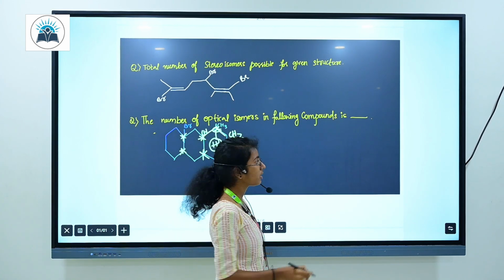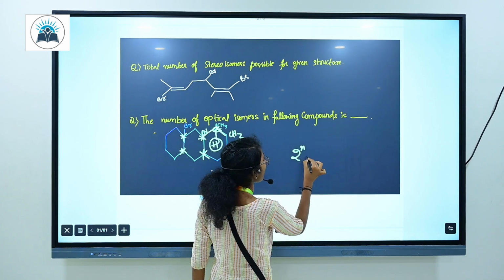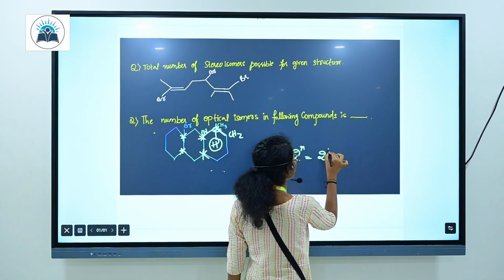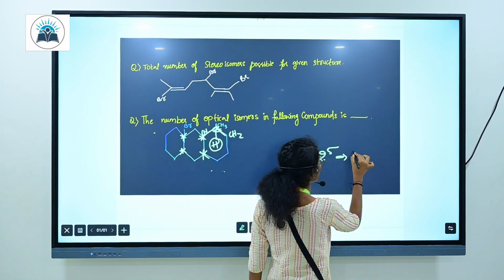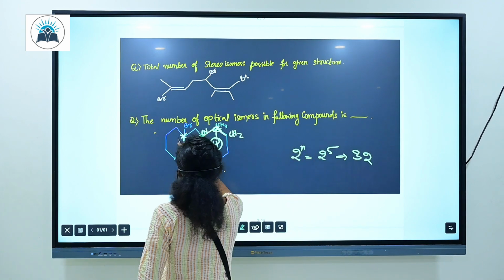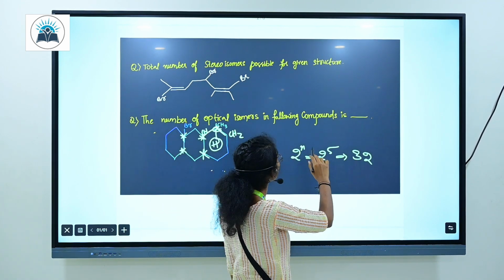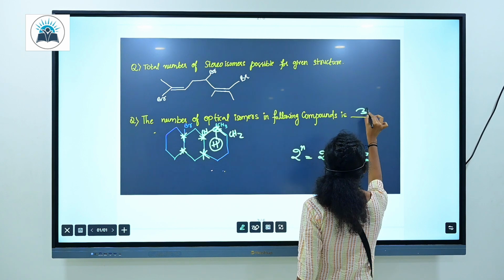So we know the formula 2 to the power of n. We have to substitute in the place of n: 2 to the power of 5. So it's 32. So the number of optical isomers in the following compound is 32.